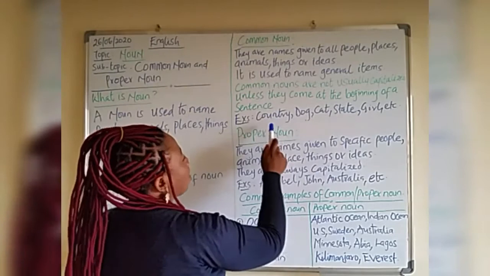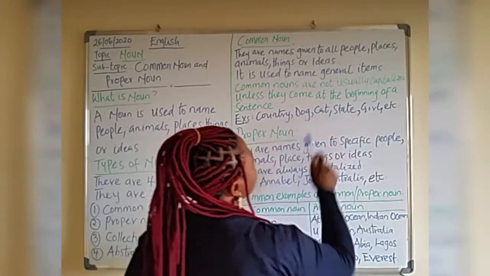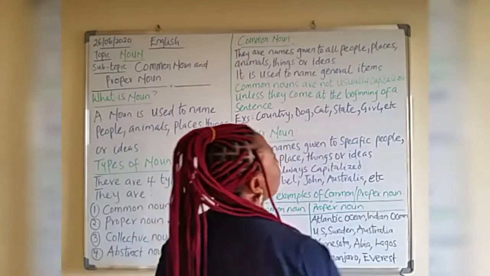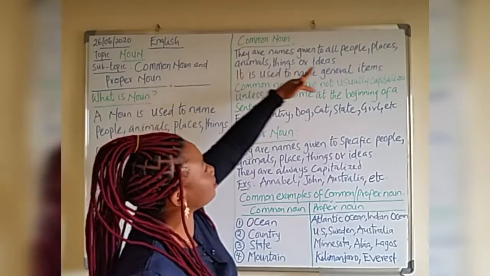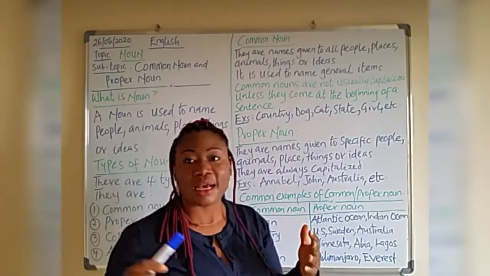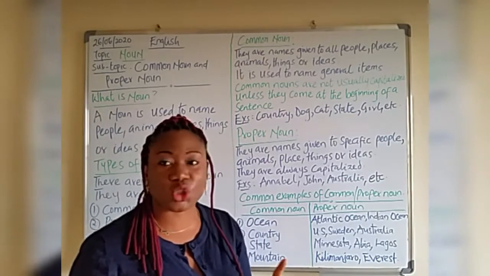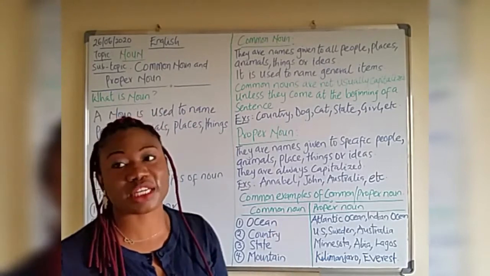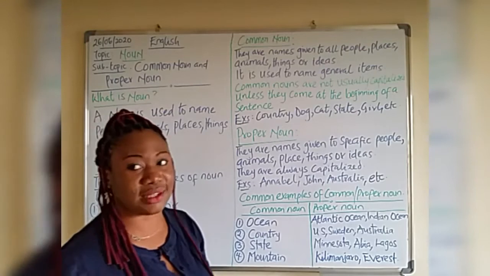Examples of common nouns would be country, dog, cat, state, girl, and so on. Now, let me explain what this particular sentence is saying. Common nouns usually are capitalized when they start a sentence. They're not usually capitalized when they're in the middle of a sentence or at the end of a sentence.